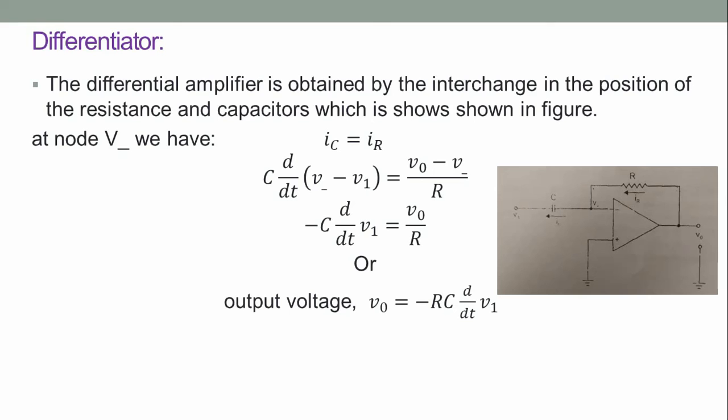The differential amplifier is obtained by interchanging the position of the resistance and capacitor at voltage at node V dash. We can write it as IC equal to IR. Further, we can write the output voltage, by rearranging the above equation, as minus RC d by dt into V1.